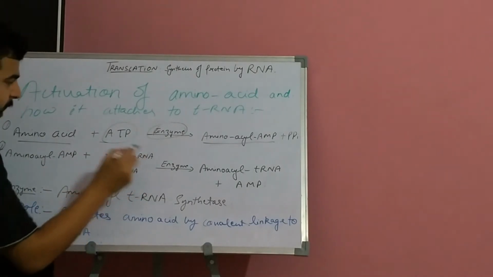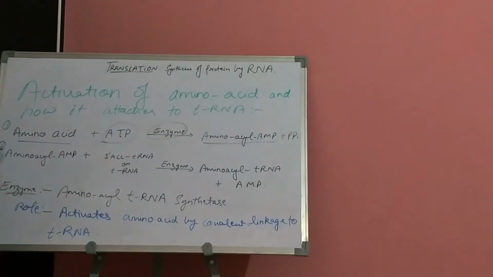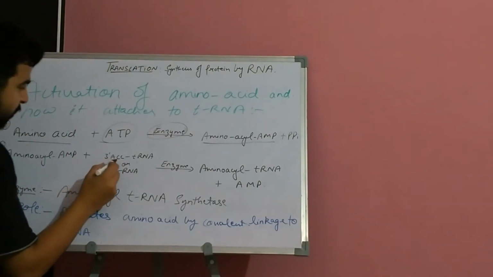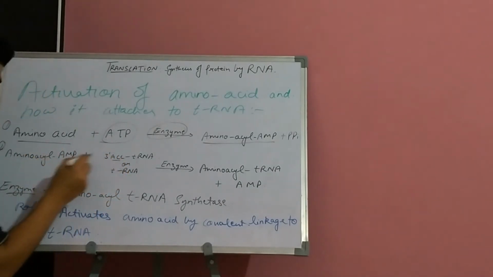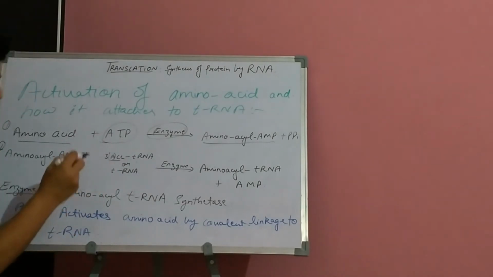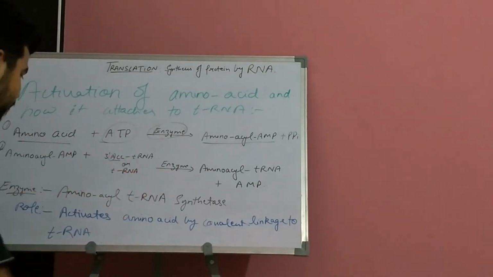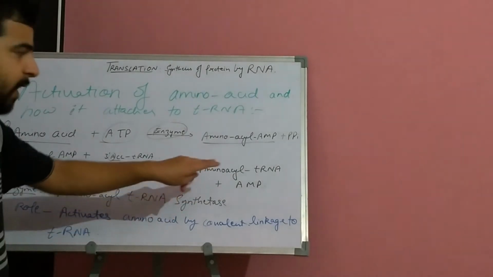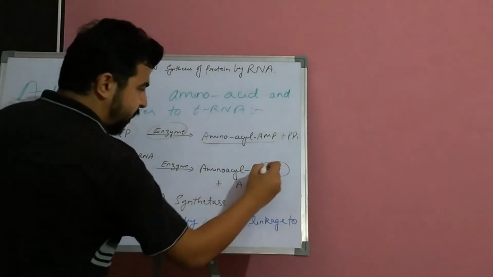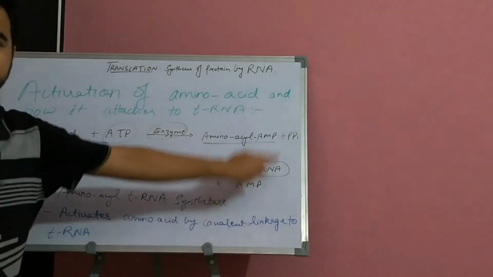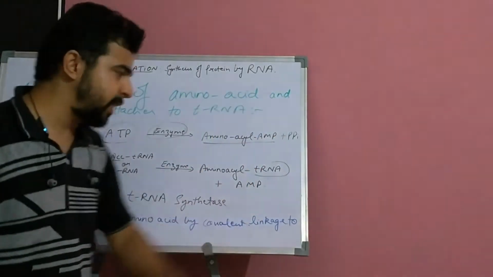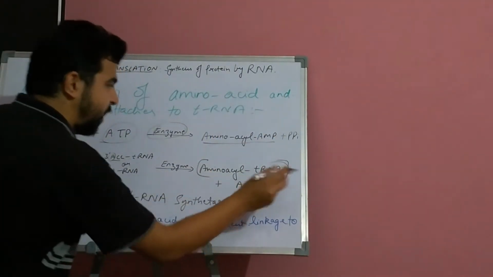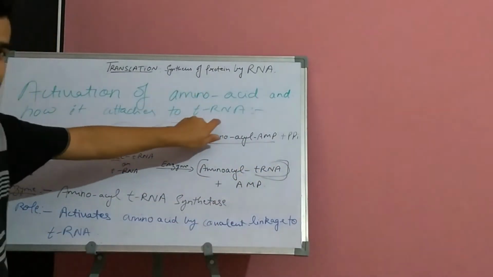Now in the second step, the product, which is amino acid AMP, will react with tRNA. We had seen in the structure of tRNA that amino acids bind at the 3' end, which has the base sequence C, C, A. So this amino acid is going to bind at this A, which is adenosine. Again, in the presence of amino acid tRNA synthetase, it will get attached to tRNA and the AMP is released. That means the energy will be utilized here. So this energy is going to be released. This is the amino acid attached to tRNA.